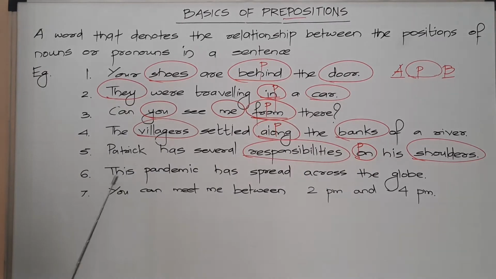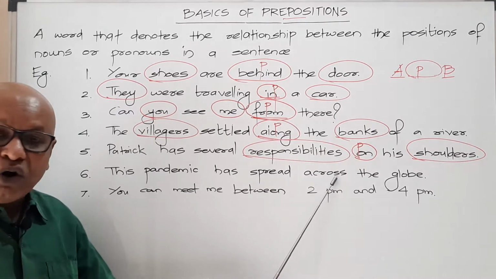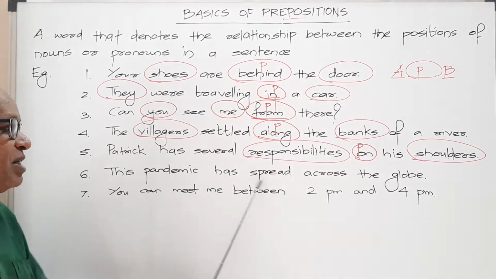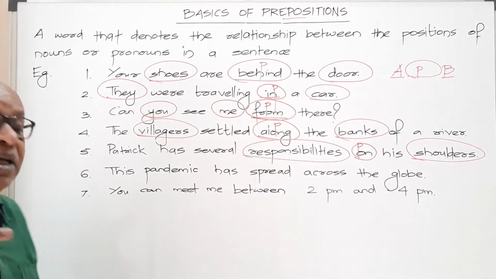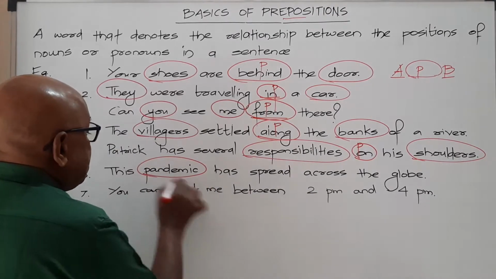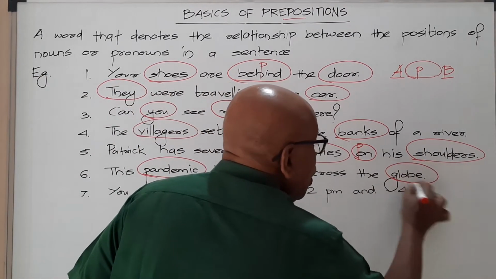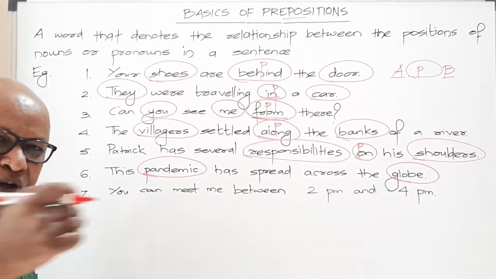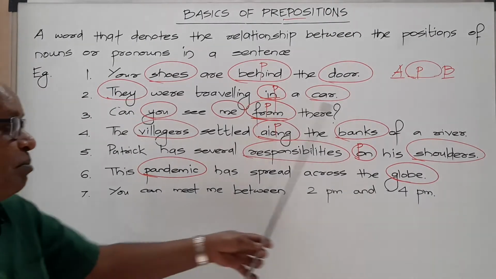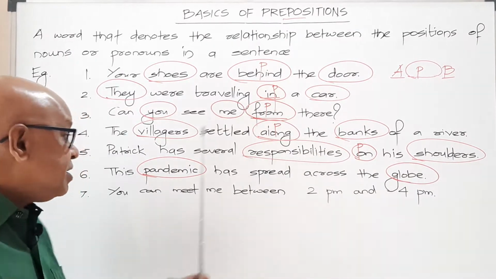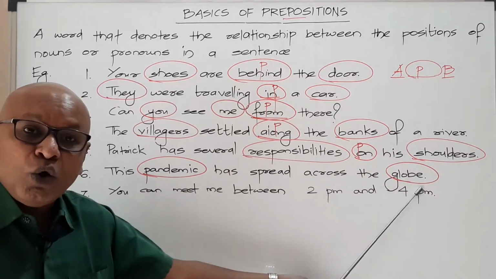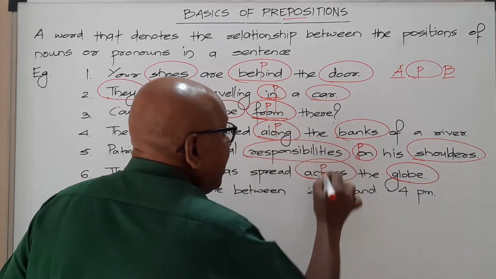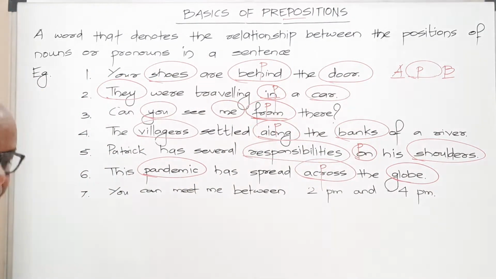Sixth one: this pandemic has spread across the globe. It's true, unfortunately. This pandemic has spread across the globe. Here we have two nouns, pandemic and globe. Which word describes the relationship of the position between pandemic and globe? Where is the pandemic with respect to the globe? That word is across. So the word across is a preposition.